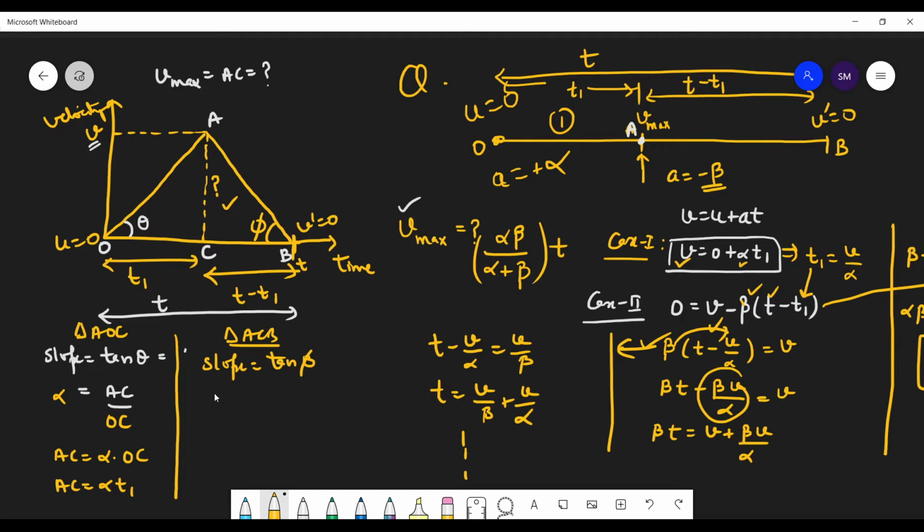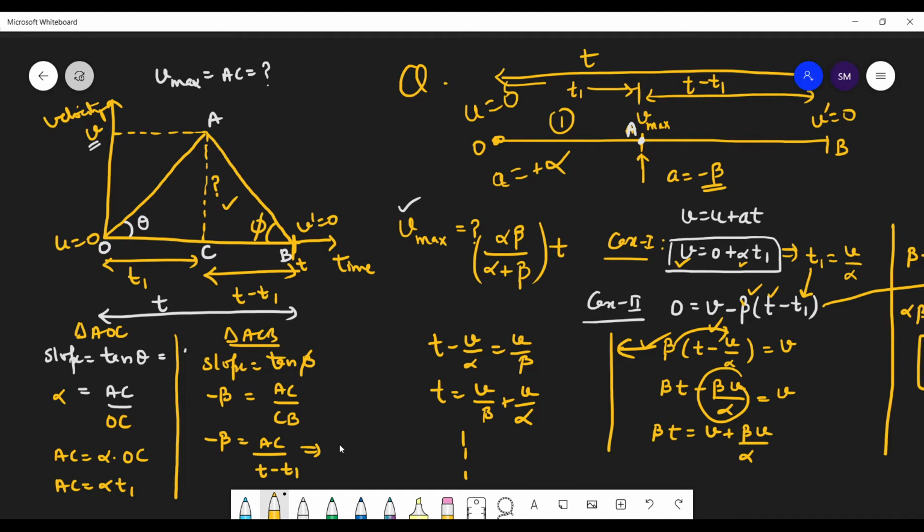So slope is your minus beta, AC by CB. Very good. So minus beta is equal to AC, that you need to find, upon CB. What is CB? T minus T1.